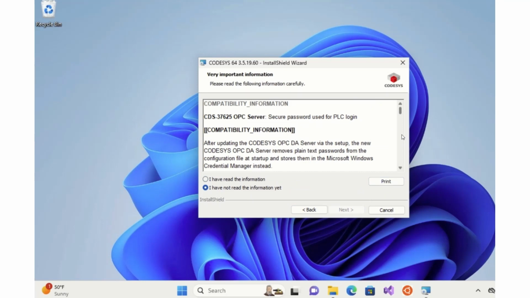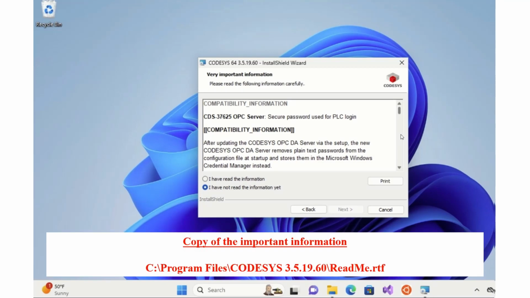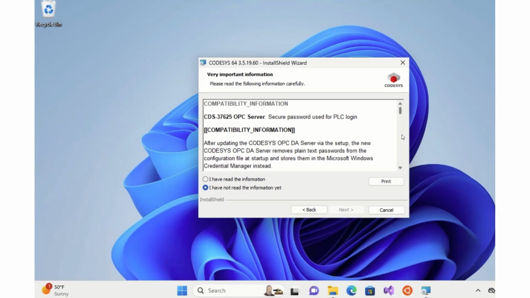Then here is important information for you to read and then accept. If you're installing Codesys in the default folder, then you will find a copy of this important information at the location shown here in the Program Files folder.